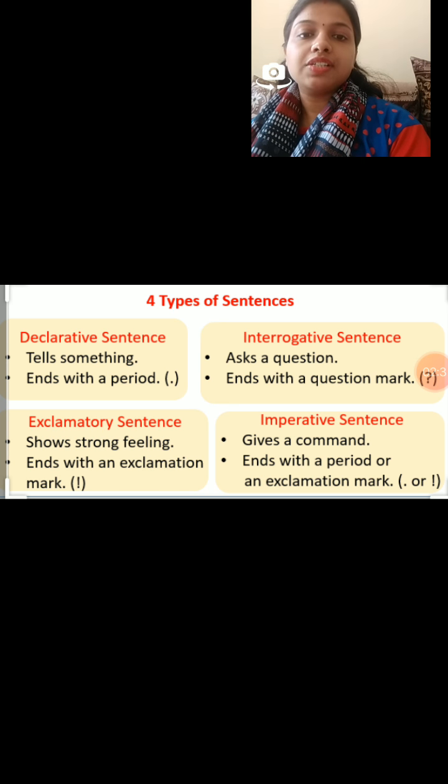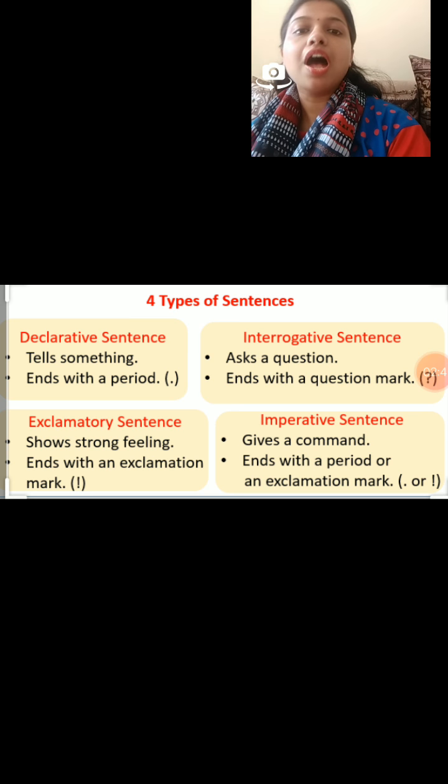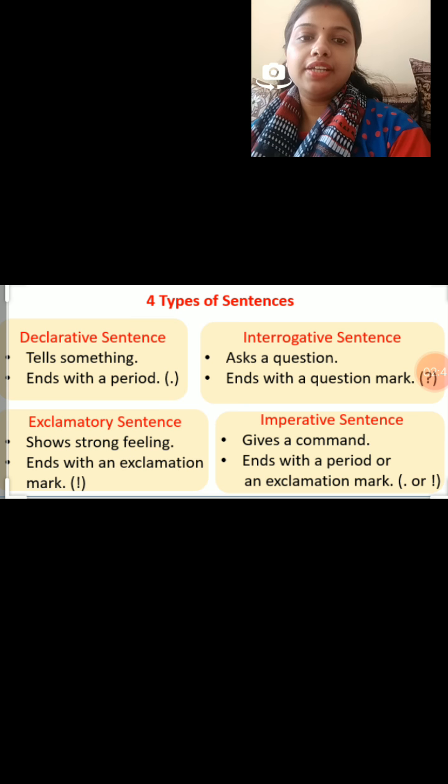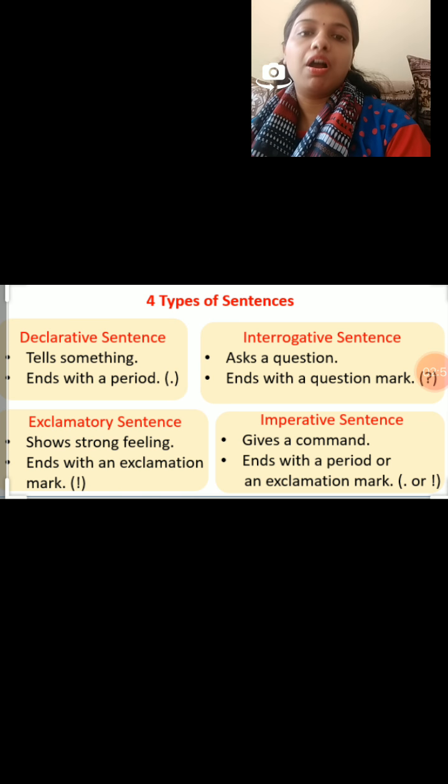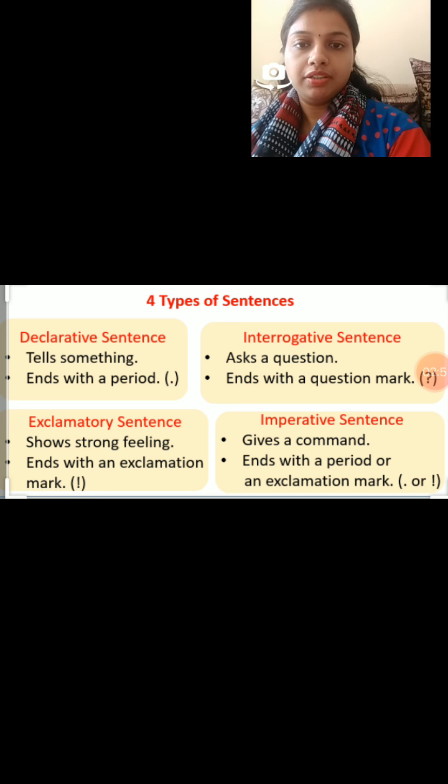Now, second is interrogative sentence. As we know, the word interrogative means to ask a question. So here the sentence which asks a question is an interrogative sentence. And as it is a question, it will end with a question mark.